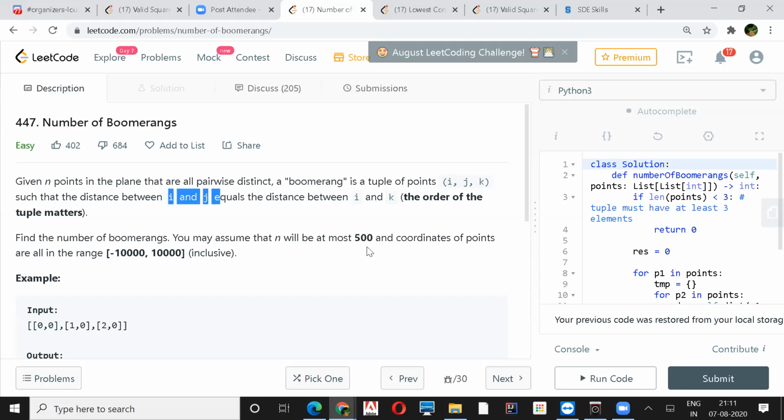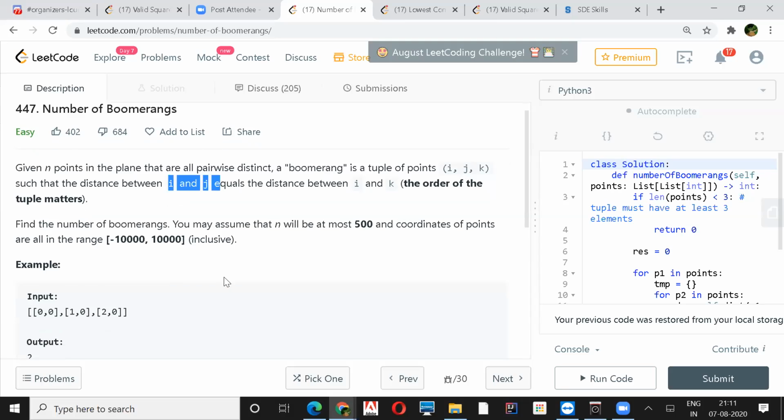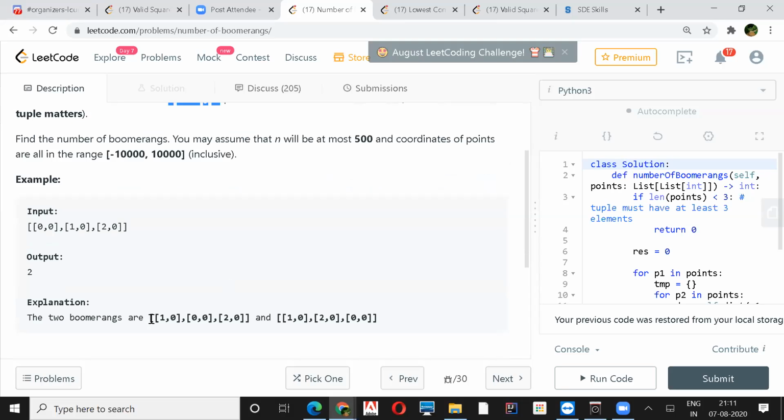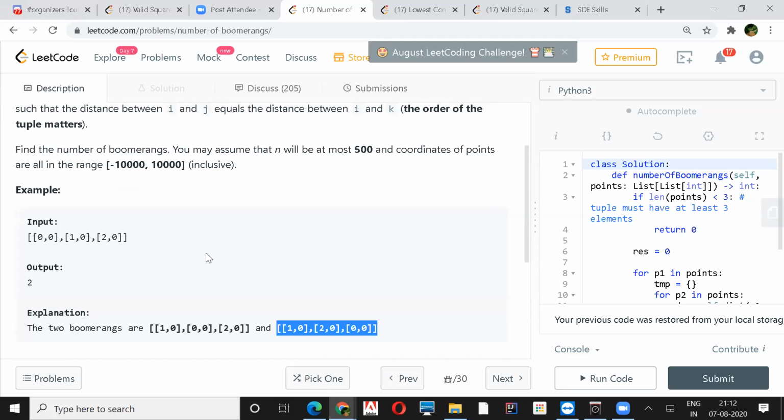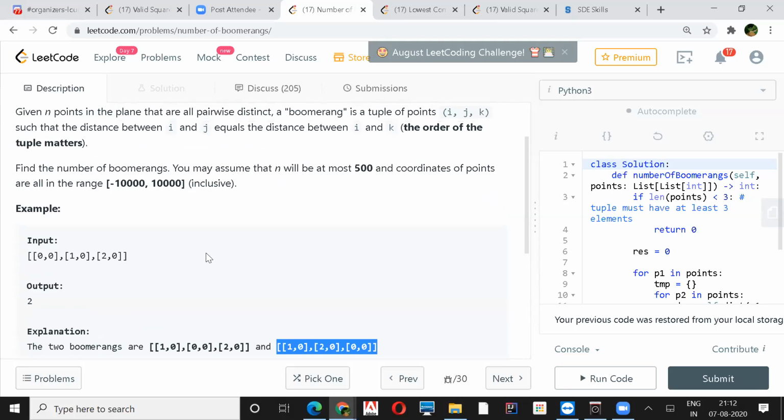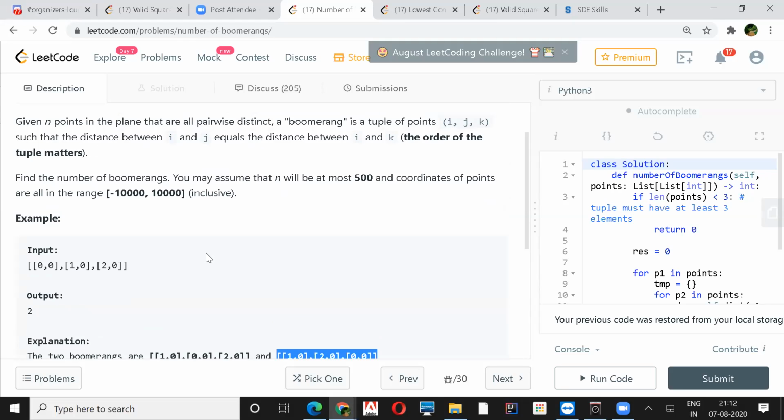You may assume that n will be at most 500 and coordinate points will lie in this range. Both are inclusive. So here we can see these two sets are possible here. So two boomerangs in this case. So what will be the brute force here? Okay, so here they have given only a single example, right? And there is nothing much in that.